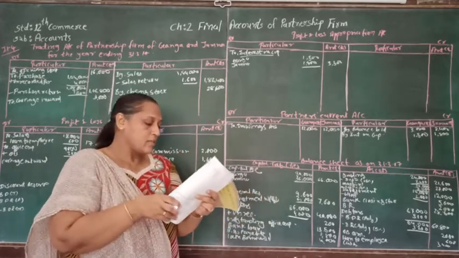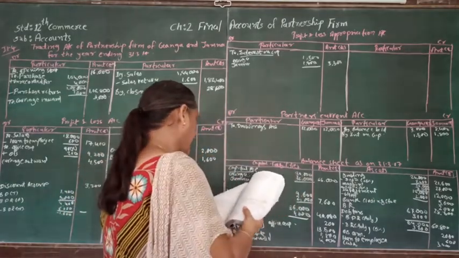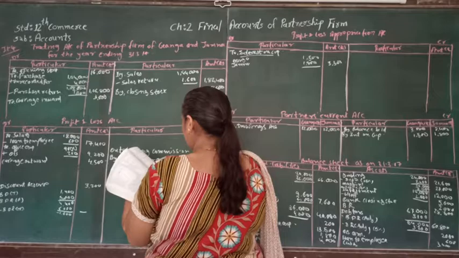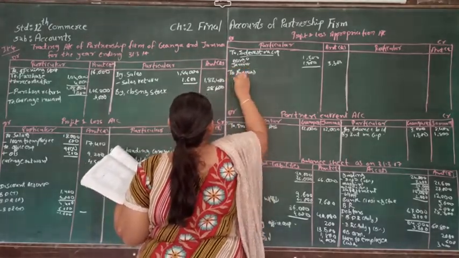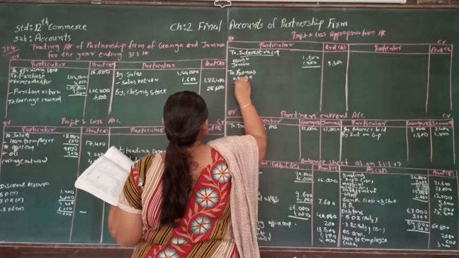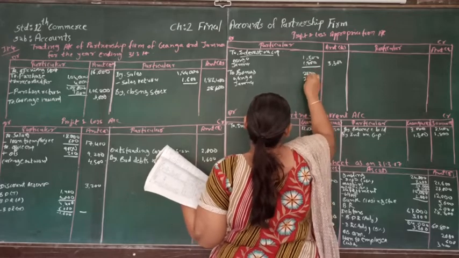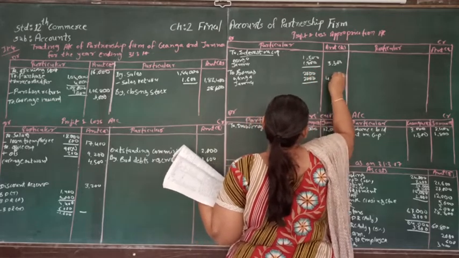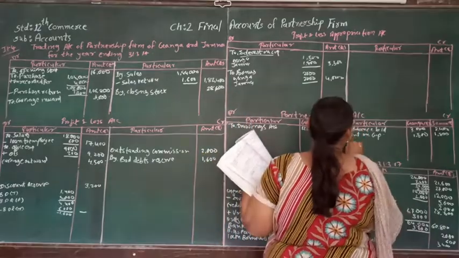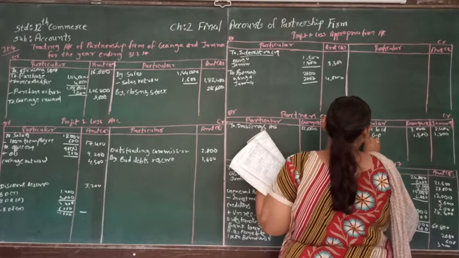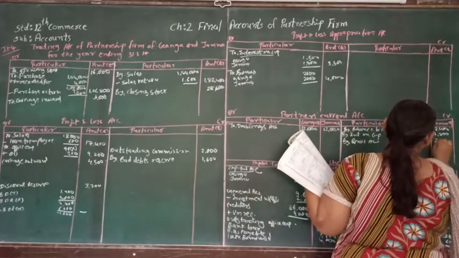Then the other adjustment is 5% interest on capital. Bonus remains. So here annual bonus of rupees 2,000 payable to each partner. So that we are going to write in the profit and loss appropriation account. To bonus Ganga and Jamna, 2,000, total will be 4,000, and this is supposed to be credited to their current account by bonus account, that is 2,000 and 2,000.